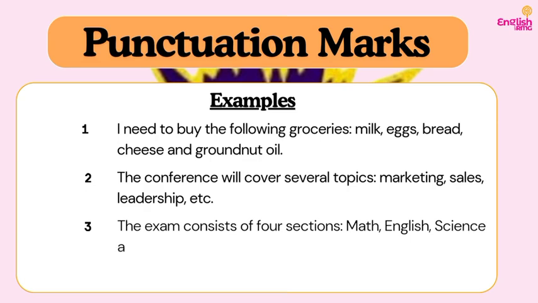Example 3, we have: the examination consists of 4 sections: math, English, science, and history. Still on using the colon to introduce what? A series based on what I've said earlier or what is being said prior to the use of the what? The colon. Do you understand this function too?